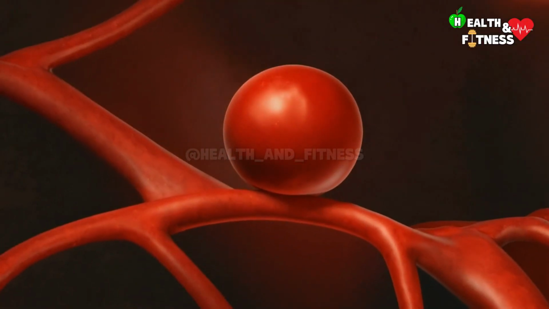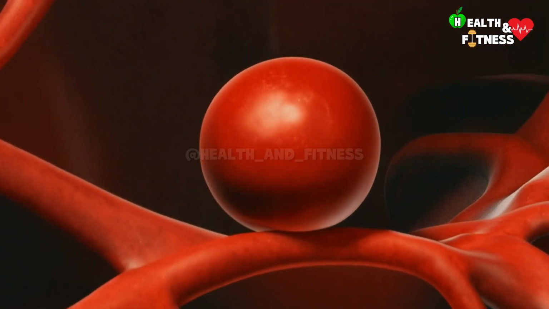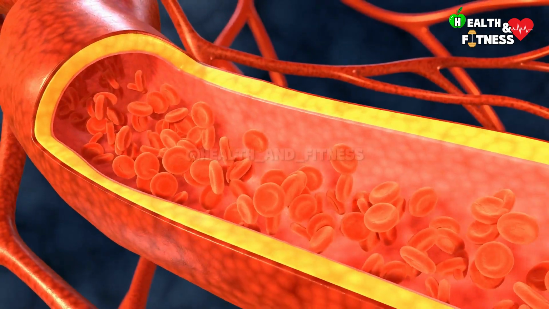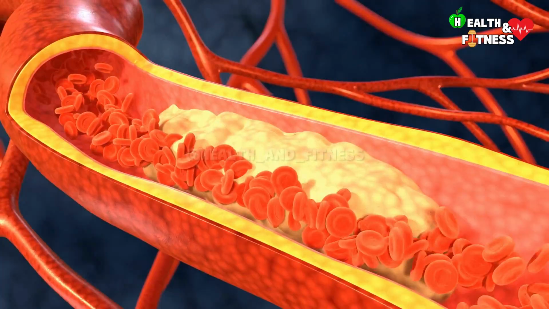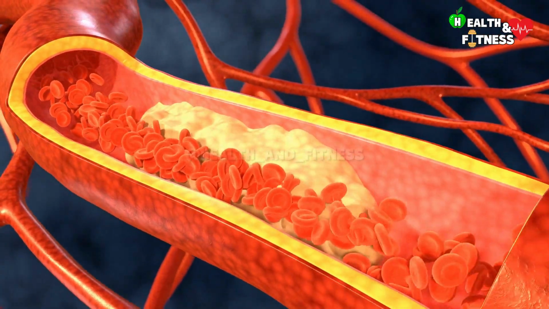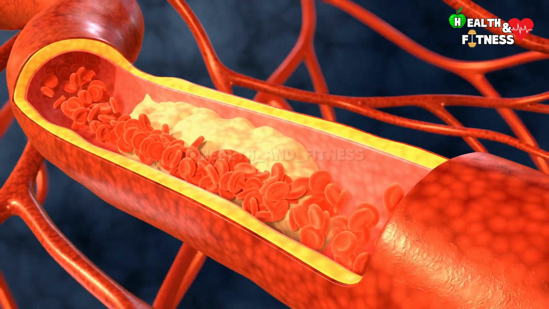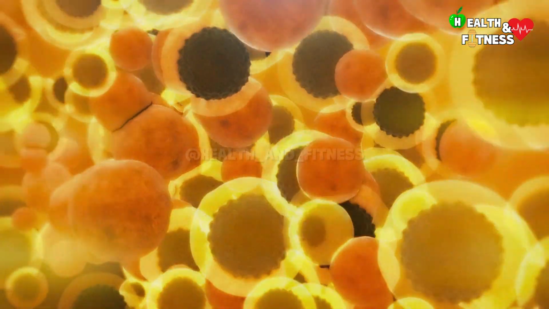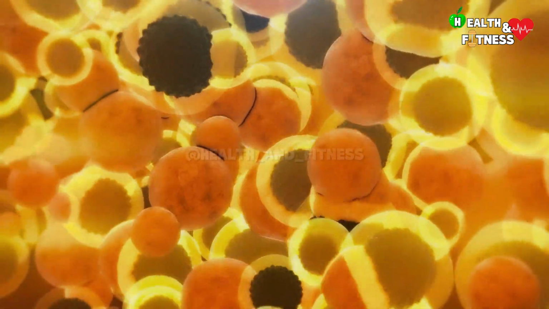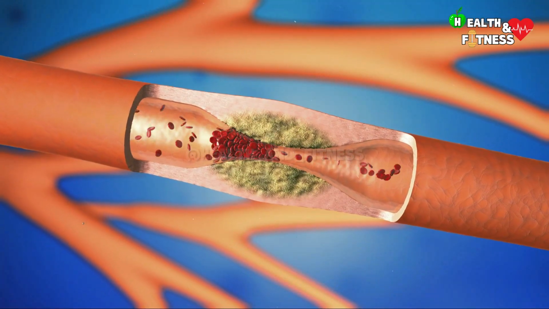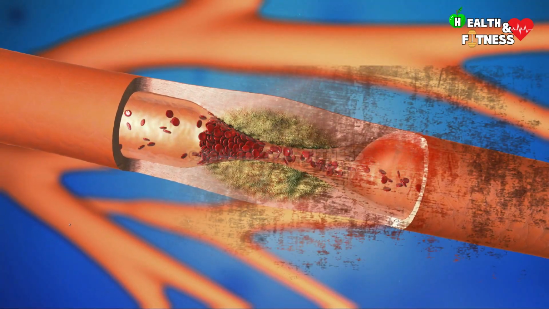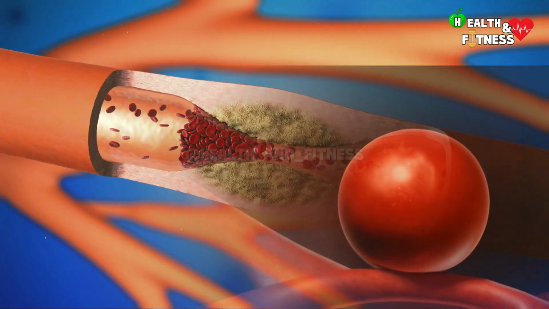Another of the most common risk factors for the formation of aneurysms is atherosclerosis, a chronic and progressive condition characterized by the accumulation of atherosclerotic plaques on the walls of medium and large-sized arteries. These are deposits of fat, cholesterol, calcium, and other substances, which over time weaken the arterial walls, favoring the abnormal dilation of the vessels and therefore the formation of an aneurysm.